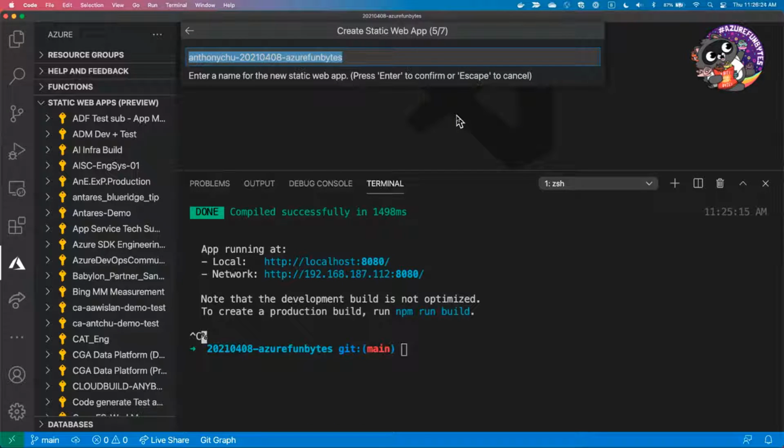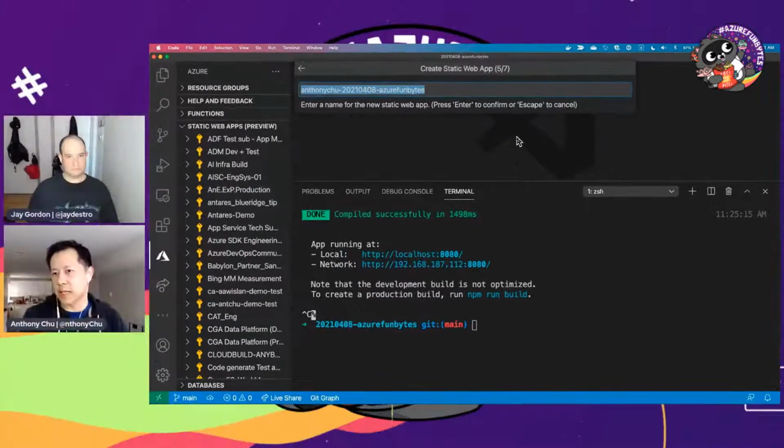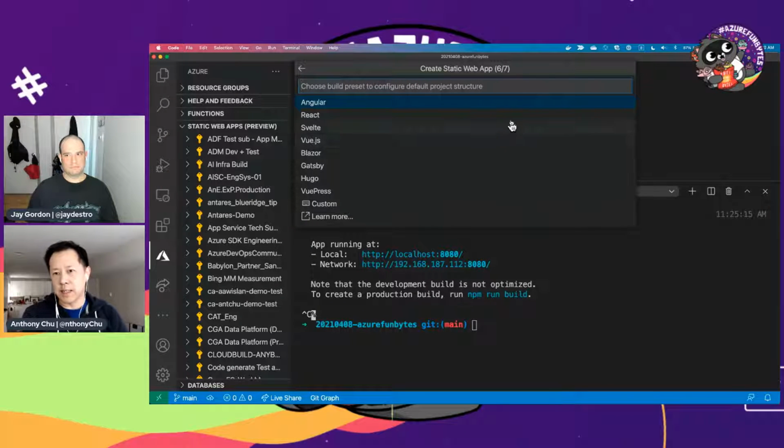Okay, so that was the settings for the GitHub repo. Now I'm onto the settings for the Static Web Apps resource that we're deploying to Azure. I'm just going to take the default as well because I hate naming things. Then the next thing it's going to ask me is what kind of app it is. We know about quite a few of them, but if you have anything else, feel free to choose custom. What these settings do is apply some presets.